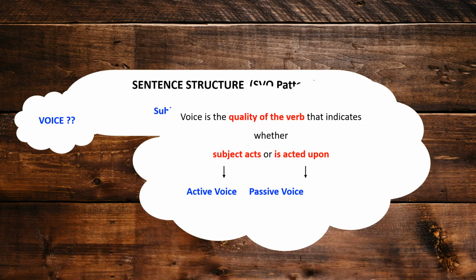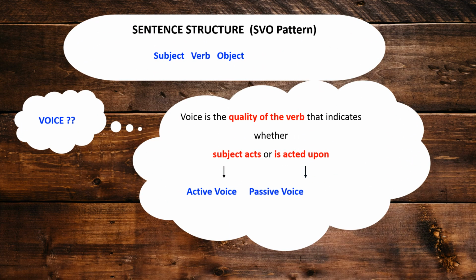So you take voice. It is nothing but the quality of a verb which indicates whether the subject acts or is acted upon. If it acts, then you can call it active voice. If it is acted upon, then you can call it passive voice. Any sentence structure will always have a subject, a verb, and an object.